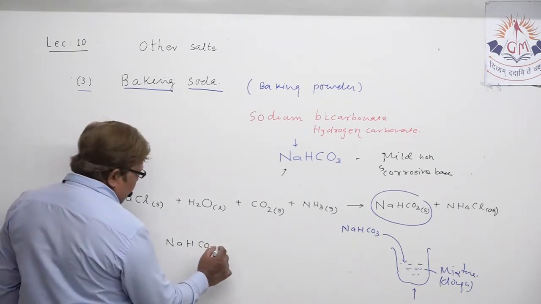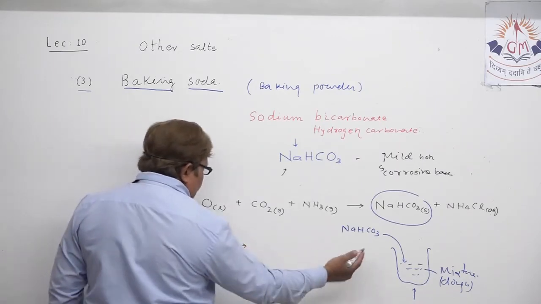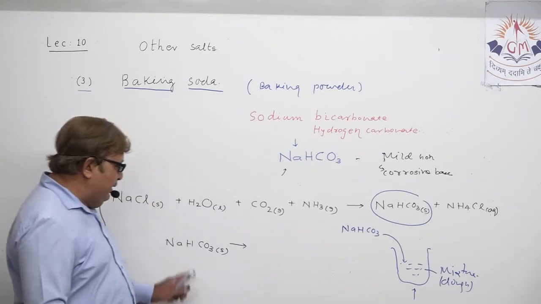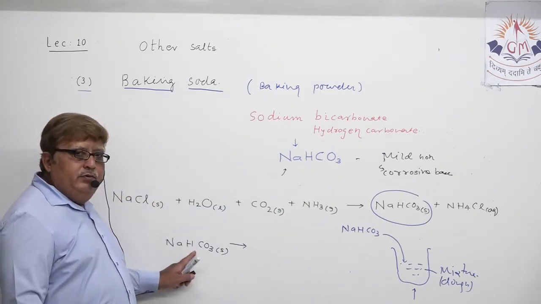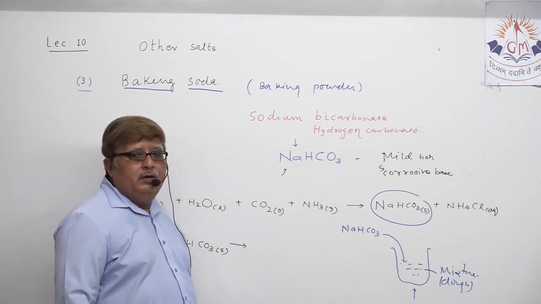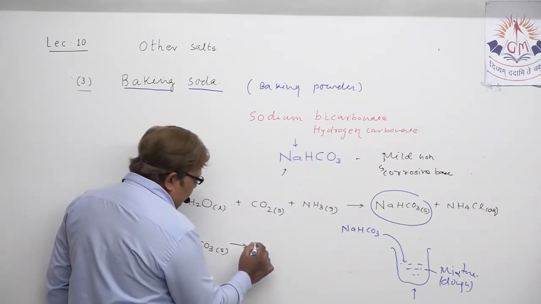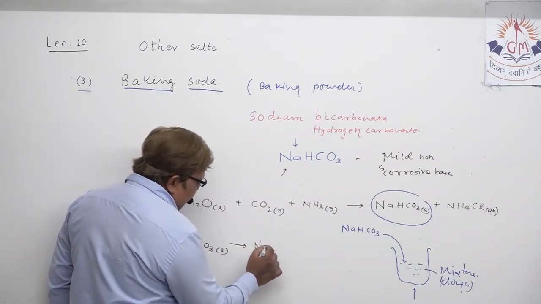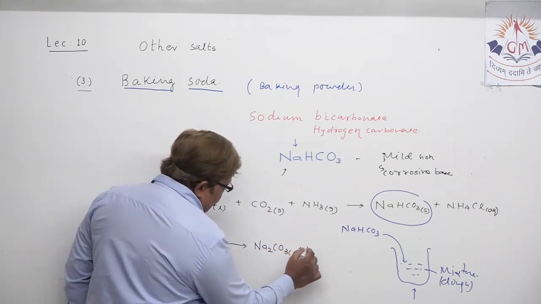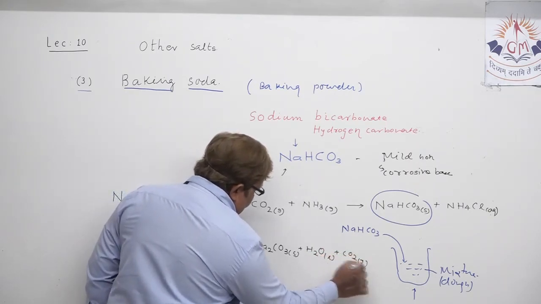Now actually what happens, when you try to cook that bread, dhokla, cake, whatever, at that time decomposition of baking powder takes place. And because decomposition of baking powder takes place, it produces Na2CO3 plus H2O plus carbon dioxide.